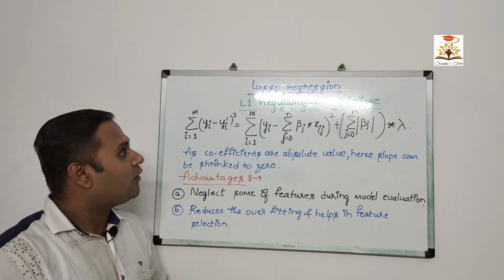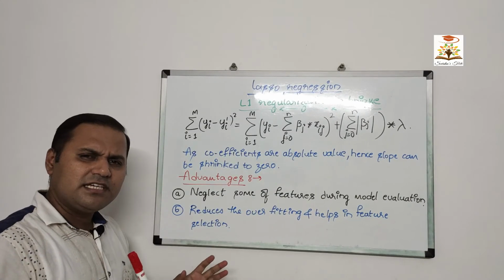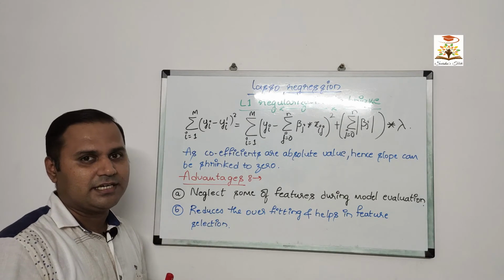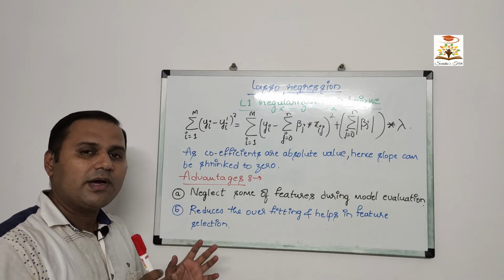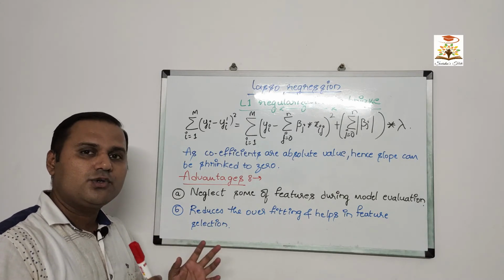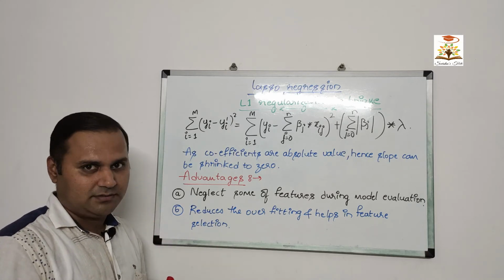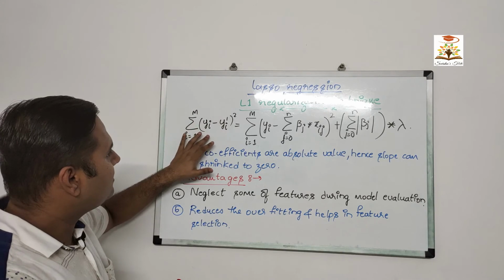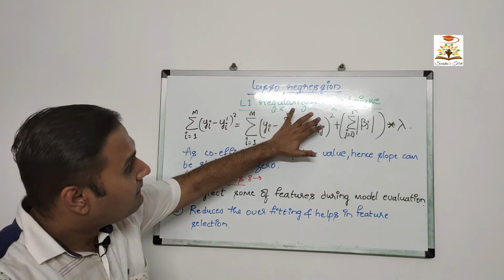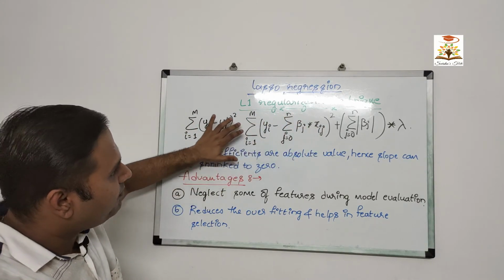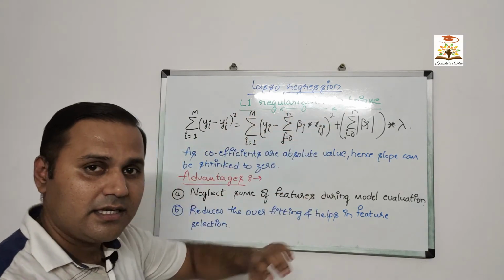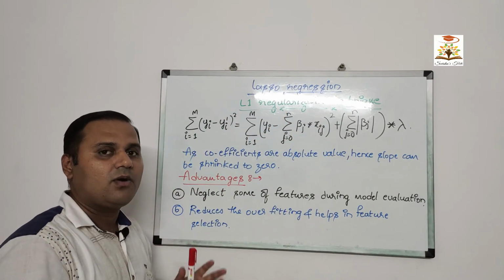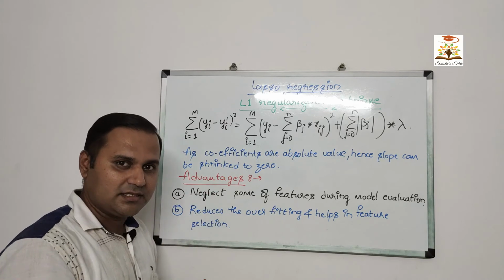The equation for lasso regression is similar to that of ridge regression, wherein you are adding some bias component to your loss function. You can observe the left hand side of the equation and the first part of the right hand side is similar to that of our ridge regression.